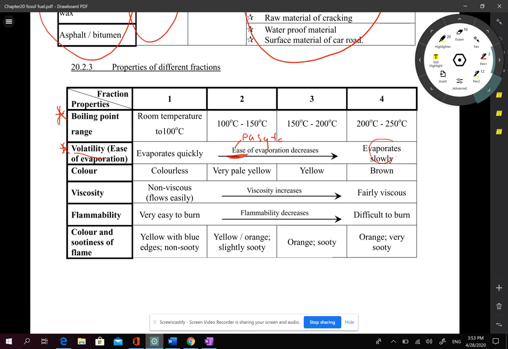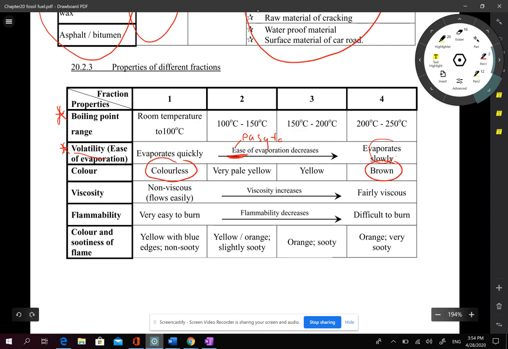And the color. Usually the fractions with small size are colorless after the fractional distillation. Even though petroleum is black in color, after fractional distillation the smaller molecules become colorless, because hydrocarbons actually do not contain any color. Petroleum contains color because of an impurity, which is carbon, a solid. So carbon will remain in fractions with larger molecules.